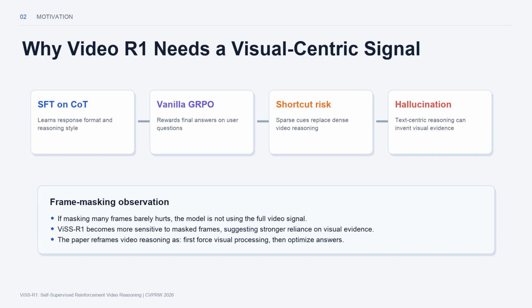Existing video R1 methods often treat the video as contextual evidence and extract only a few sparse cues to support text reasoning. This creates shortcut learning. The model may answer from one frame, or from the options in a multiple-choice question, instead of really modeling the full video. The paper also includes a frame masking analysis. When many frames are masked, previous video R1-style models do not always drop much in performance. That is a warning sign. If removing visual information barely hurts, the model was probably not relying on it enough in the first place.